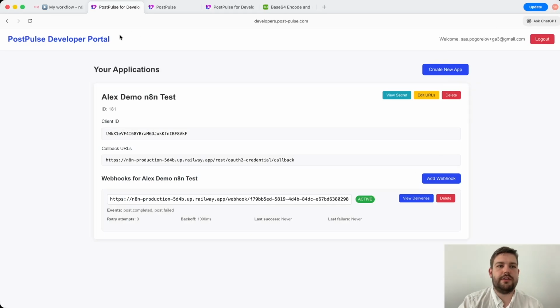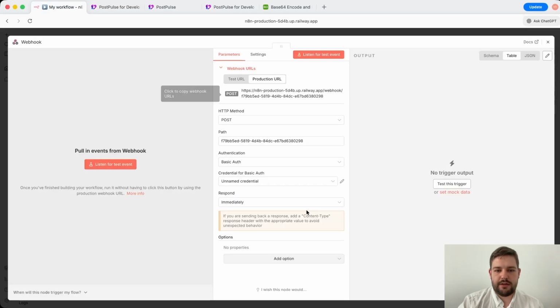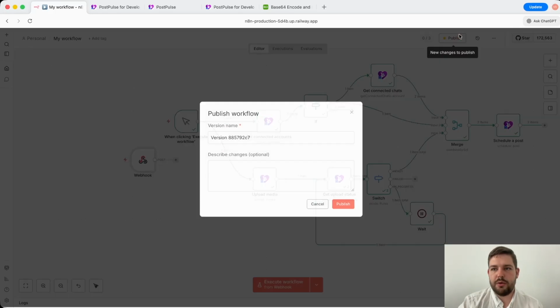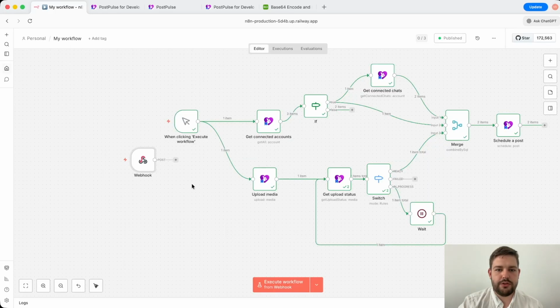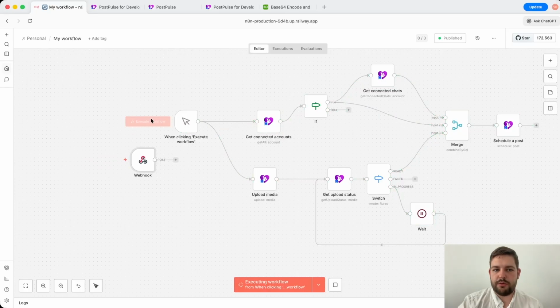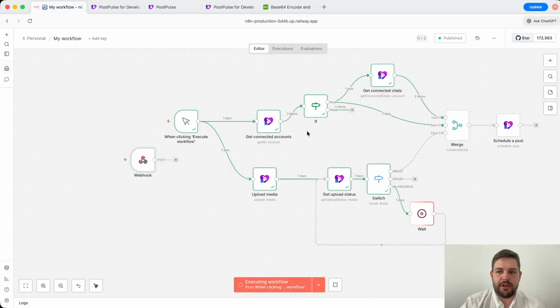Okay, now it's active. And here we will just publish our changes. And we will go ahead and execute our workflow so that it creates new posts. And once they are completed or failed, we will be notified by our webhooks.